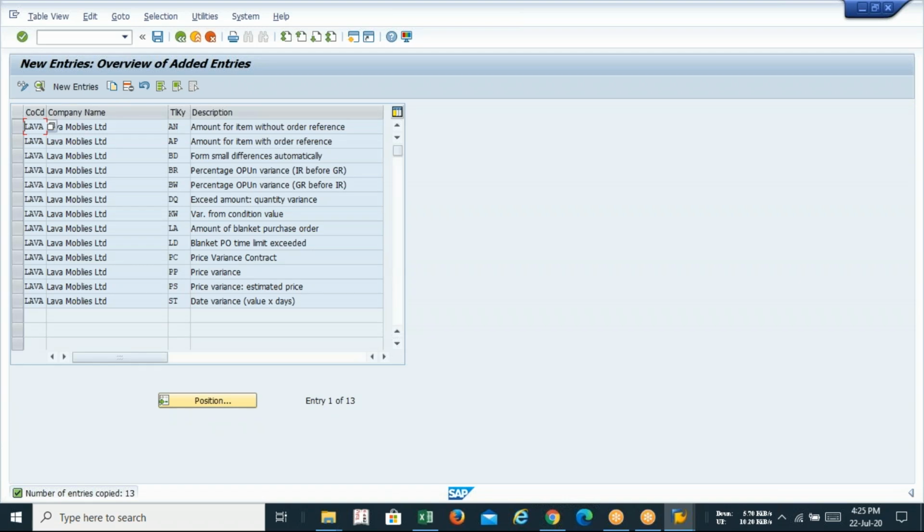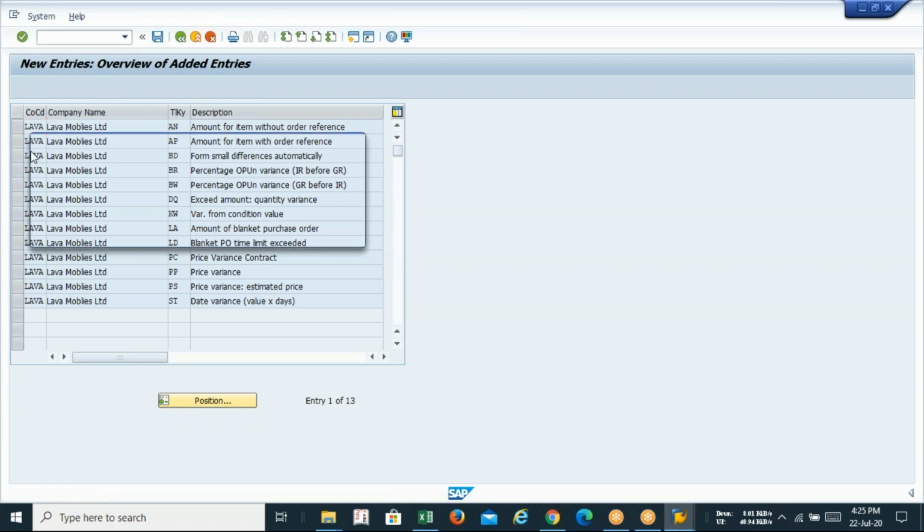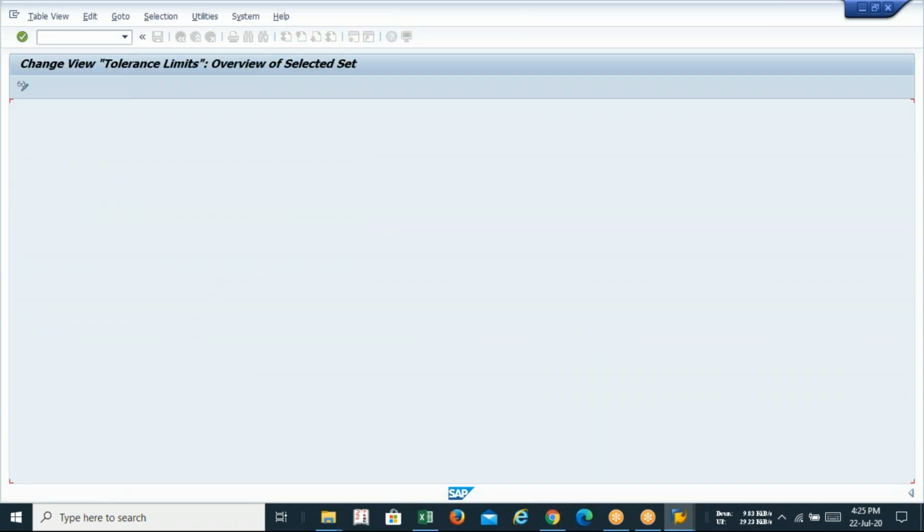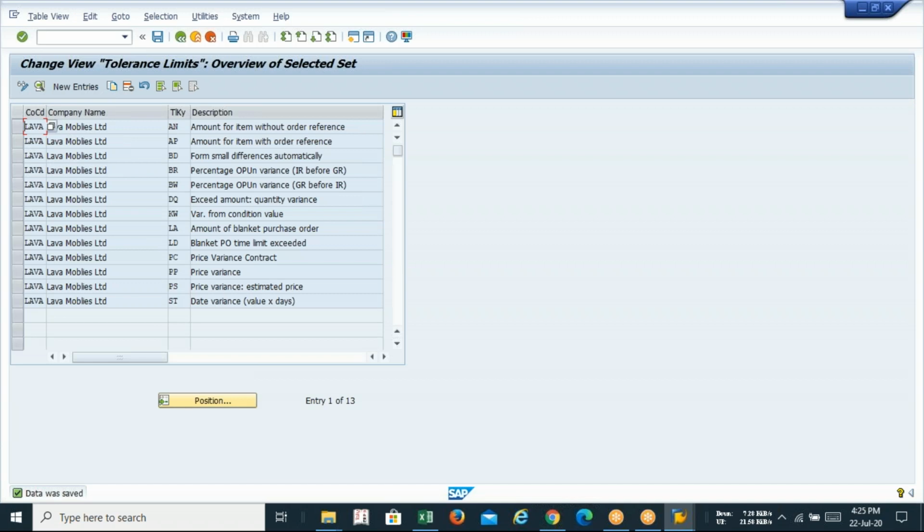So in my Lava, all the 13 tolerance keys have been copied. And now save. This is the exhaustive configuration for the tolerance limit for invoice in SAP MM.